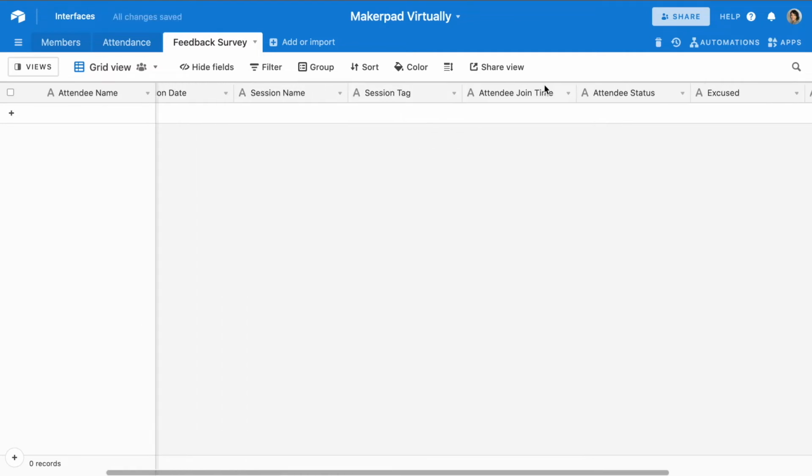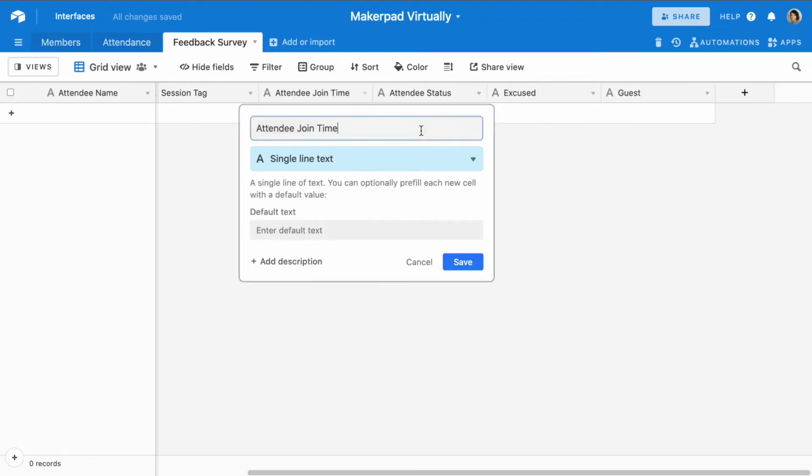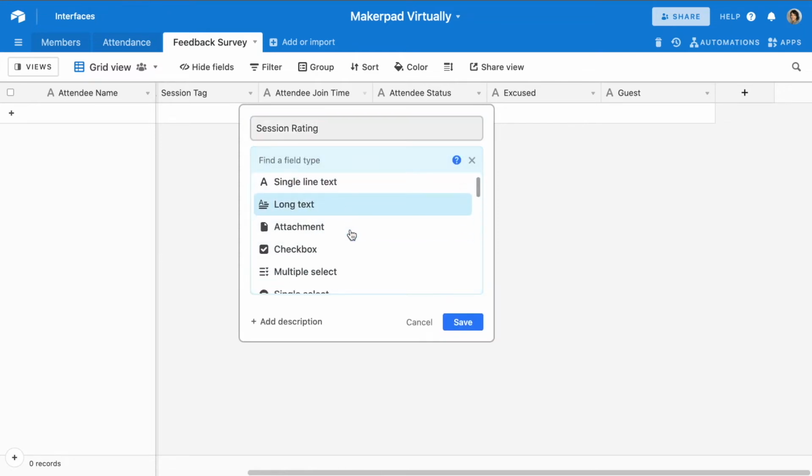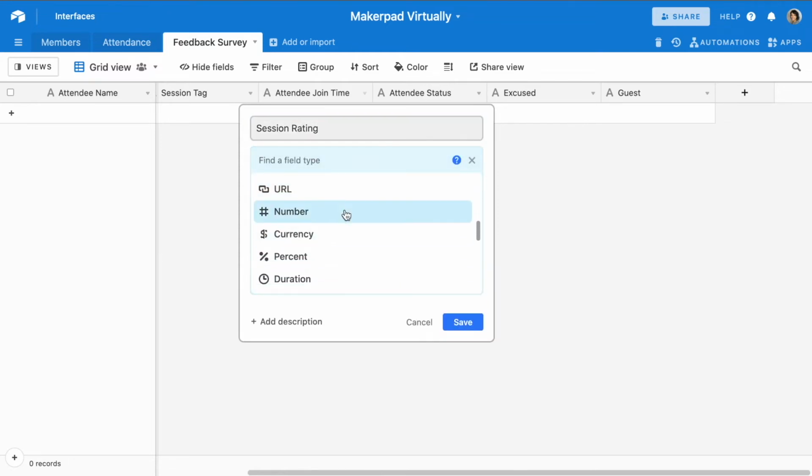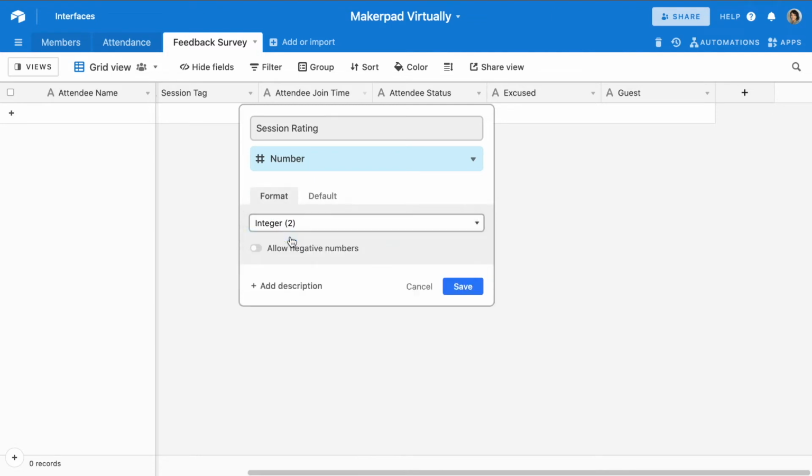And we're going to change attendee join time to a new field, which will be our session rating. And this will be the only field that is not a single line text field. This needs to be a number field. And our number will just be a simple integer.